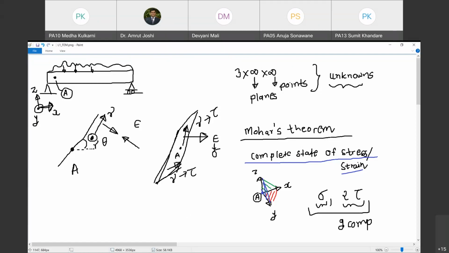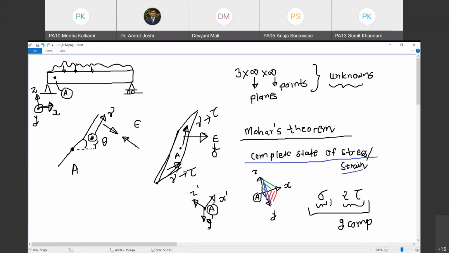So what I'm going to do is I'm going to rotate this coordinate system. I'm going to define a new coordinate system, x dash, z dash, and y dash, such that this triplet x dash, z dash, and y dash, these three axes are mutually orthogonal. That means the x dash, y dash plane is orthogonal to the z dash, x dash plane and is orthogonal to the z dash, y dash plane. So this is another triplet of mutually orthogonal planes passing through the same point under consideration.